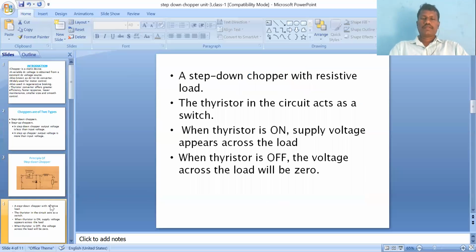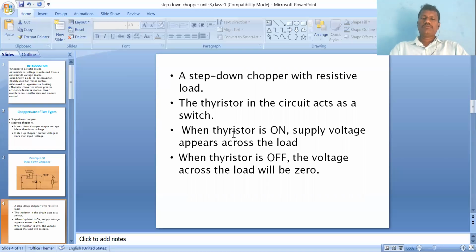That is why the thyristor acts as a switch in the circuit. When the thyristor is on, the supply voltage appears across the load. When the thyristor is off, the voltage across the load is zero. The thyristor is turned off by the commutation circuits. With a DC supply, the thyristor would stay continuously in the on state, which is not desirable, and that is why its lifespan would be reduced within a short time.